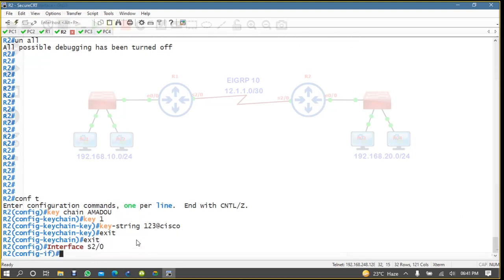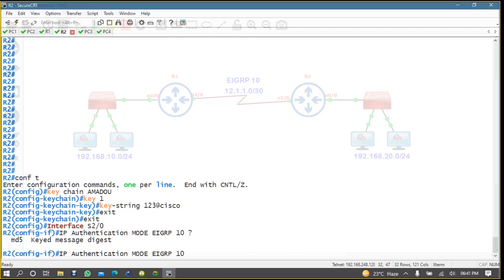Then you have to write IP authentication mode EIGRP 10 and MD5. Let's check whether we have any other option. No other, so we select MD5.